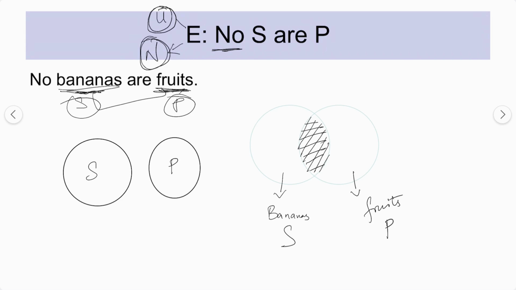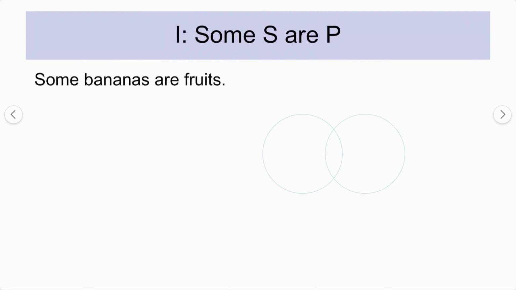Okay, now let's move to the next case, that is the I preposition. The I preposition is particular in nature because we are talking about at least one, the "some" case, and this is some S is P, meaning it is affirmative. So it is particular affirmative. The I preposition is particular affirmative. Again, let's take the same example: some bananas are fruit. Here the I preposition and the O preposition will be represented with an X.